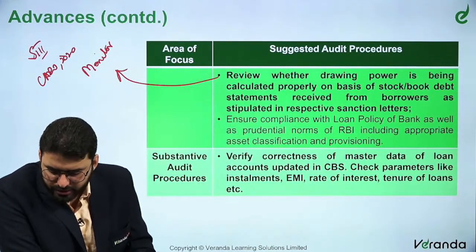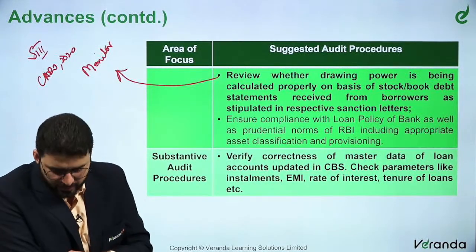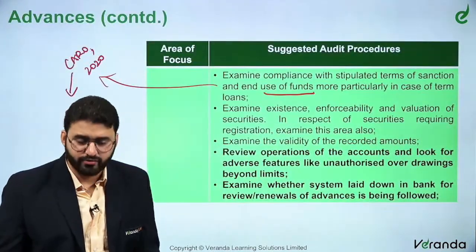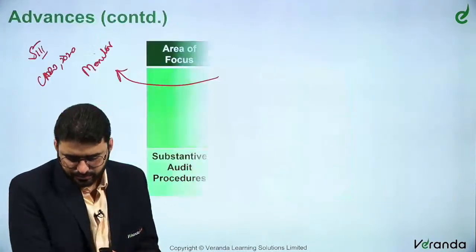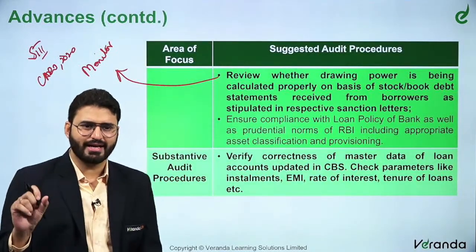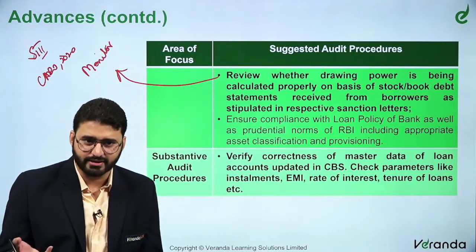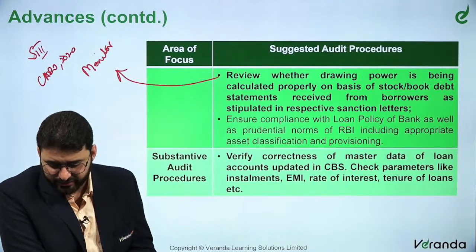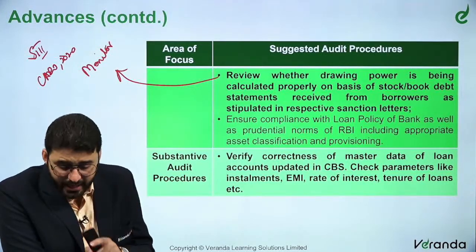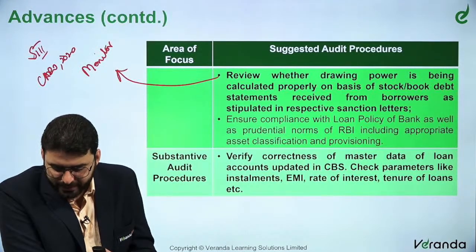Ensure compliance with the loan policy of the bank as well as prudential norms of RBI, including appropriate asset classification and provisioning. Okay, so all these are very general points. Some points have been added, therefore it's very important for you to go through these points. Now, how will the question be? The question will never be straightforward. It will be like a case study, but the final question will be, please explain the audit procedures, which will basically be this, right? Substantive audit procedures. What we first discussed is the internal controls. Now we are discussing all advances. Substantive audit procedures, right? Verify correctness of master data of loan accounts updated in CBS.